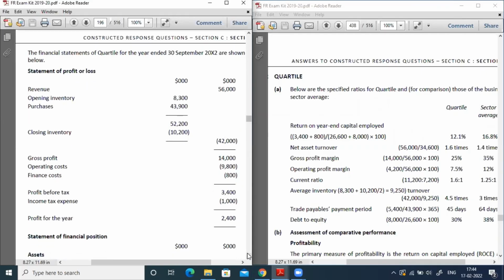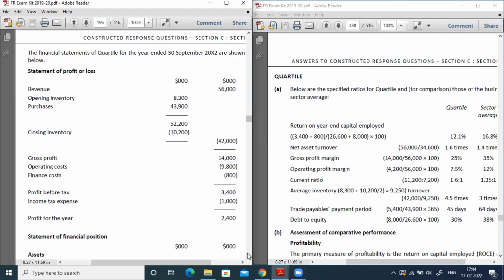Yes. So in order to compute the return on capital employed, we need the profit before tax of the company. Generally, to compute the return on capital employed, we need to take the profit before tax, that is 3,400, and the finance cost. So the finance cost should be added back.